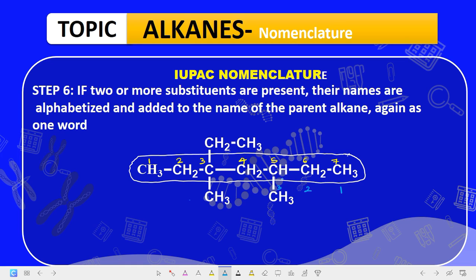Now if we want to name this compound, so we can erase this, what will be the name? The name will become, now we have substituents. Of course, we know that this is a substituent, which is what? Ethyl. And this is another substituent. This is what? Methyl. This is a methyl substituent. And this is a methyl substituent. Okay, so we have two methyl substituents there.